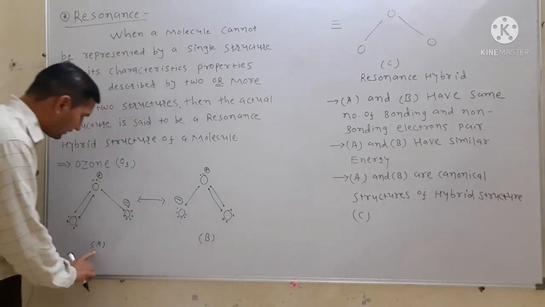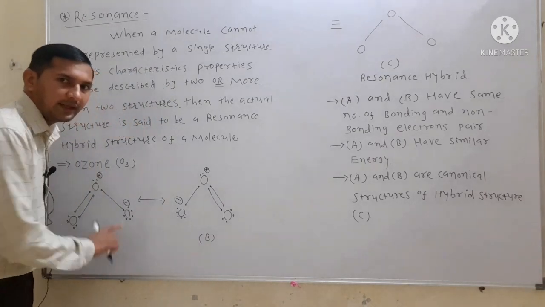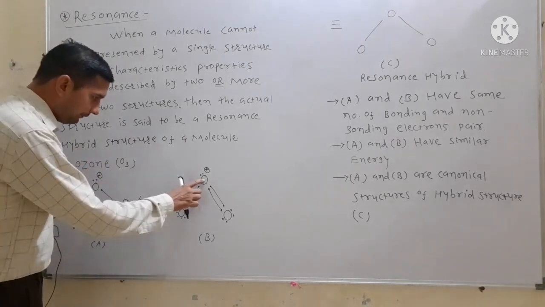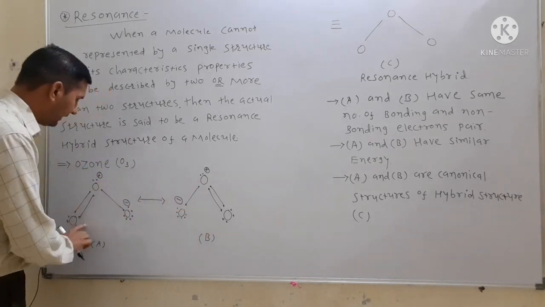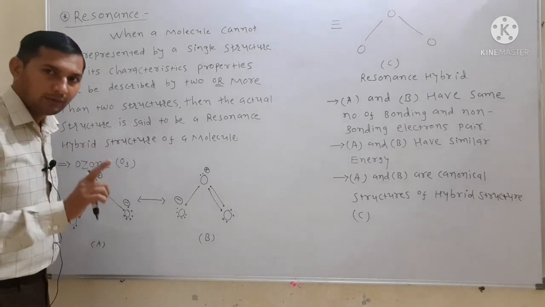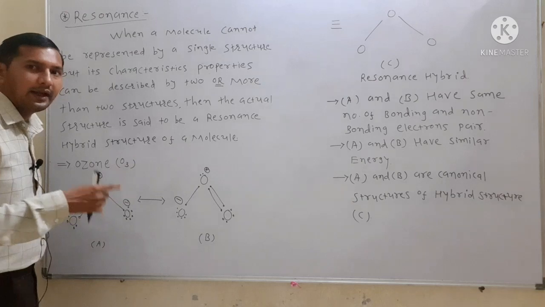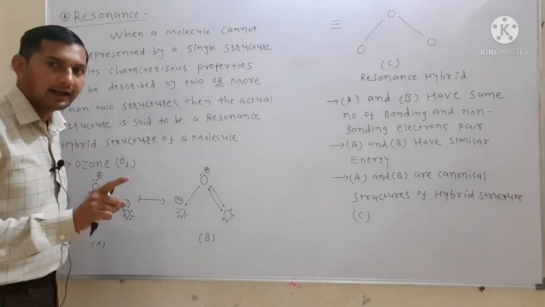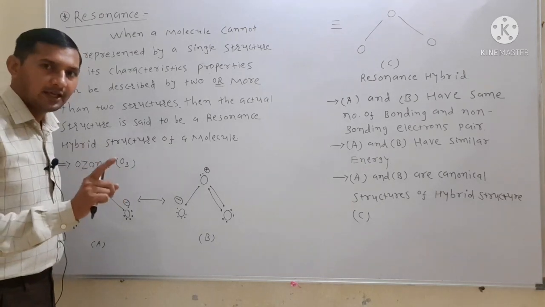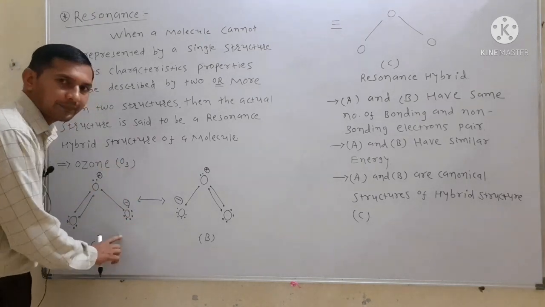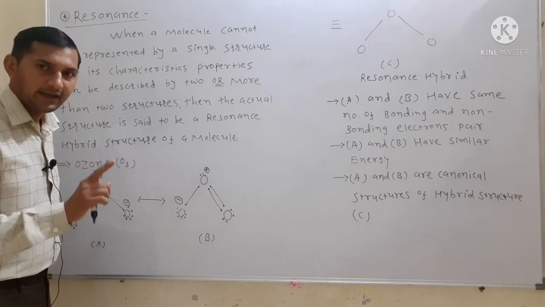Structure A and structure B are both said to be canonical structures, in which the number of atoms remains the same, the total number of lone pairs remains the same, and the total bonding electron pairs also remain the same. That means both structures A and B possess similar energy.